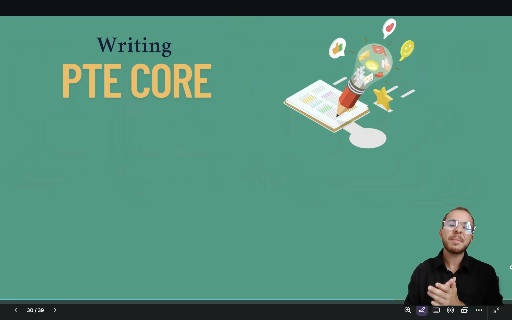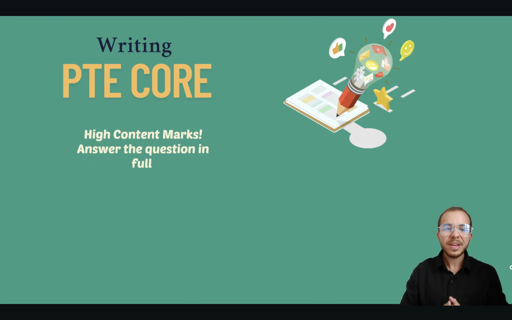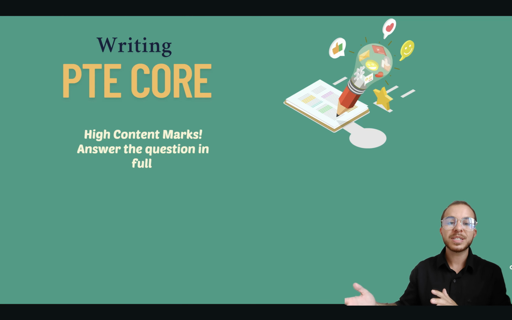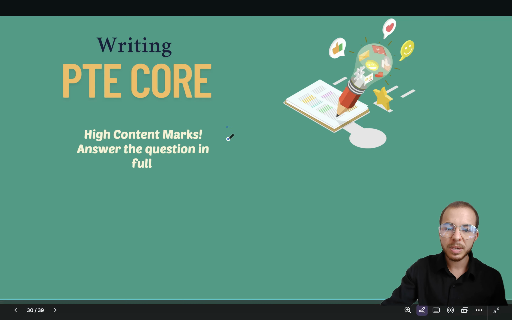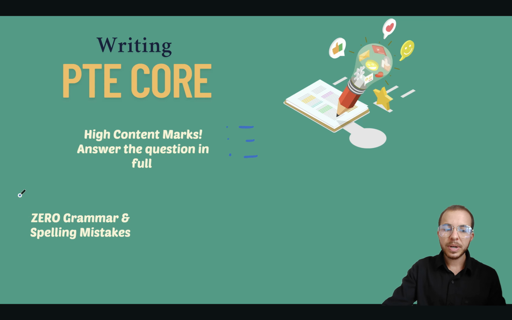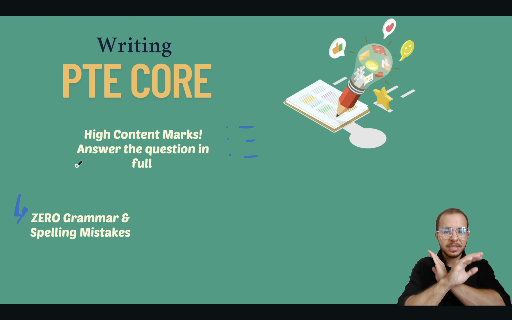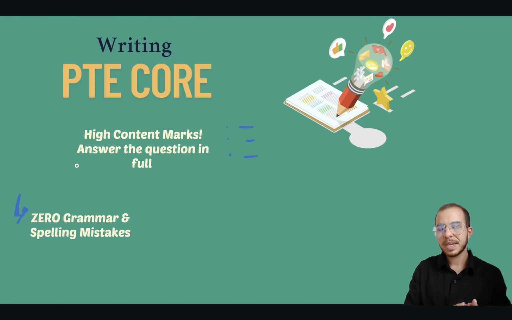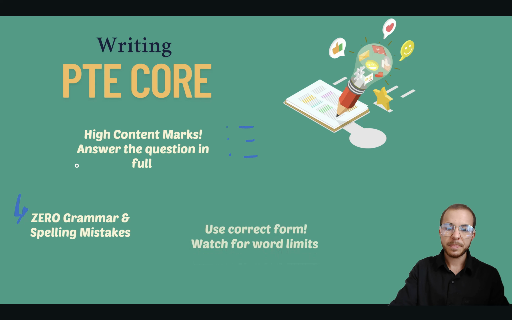Okay, some things to summarize the writing for PTE Core. It's very important to get high content marks. Content marks are those bullet points, the what you must or should say in your answer. Make sure that you're addressing all of those in your answer. I really recommend, as best as you can, 0 grammar or spelling mistakes, because it dings your mark so intensely, we don't want any. If you get 1 spelling mistake, you get 1 out of 2. So really spend that time to proofread.